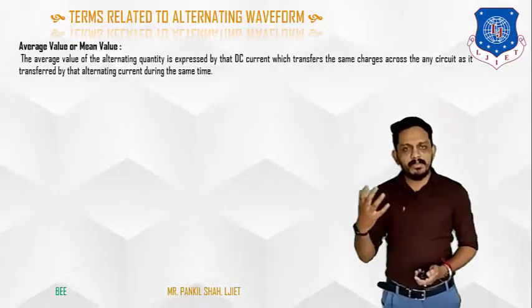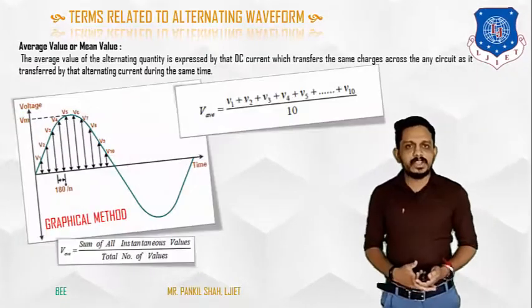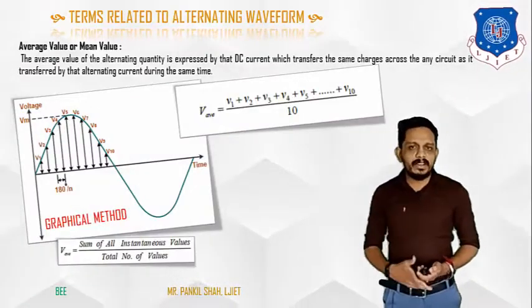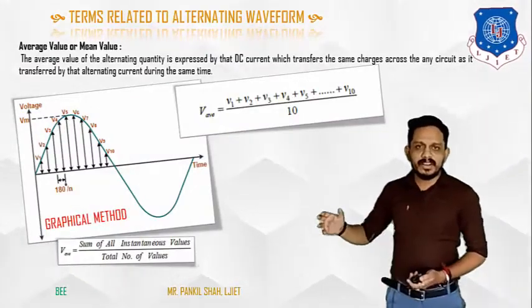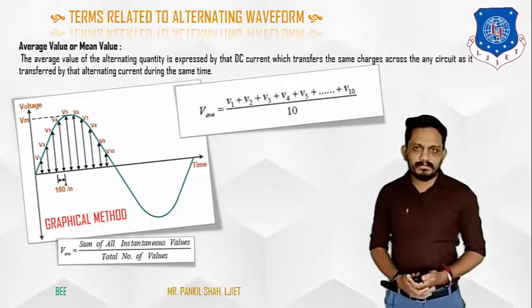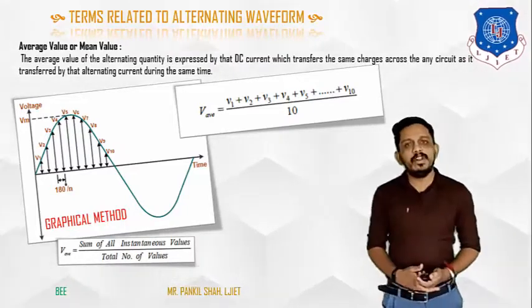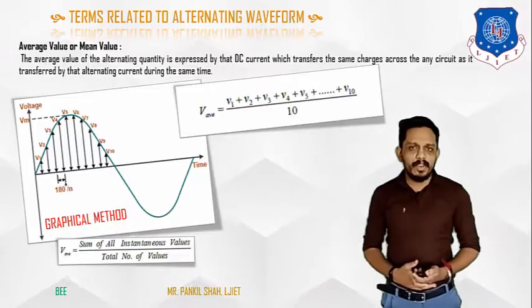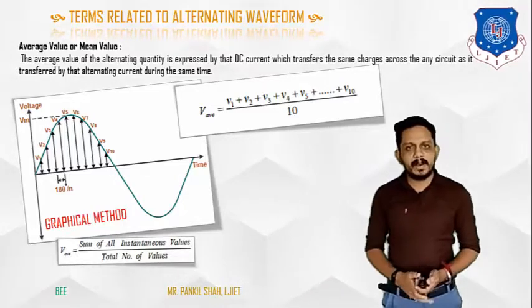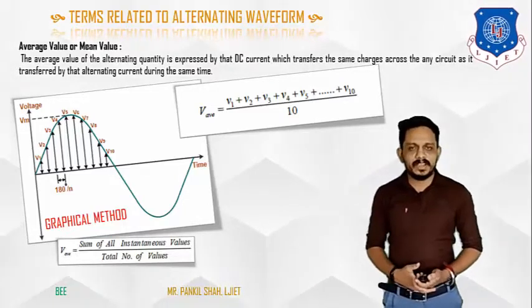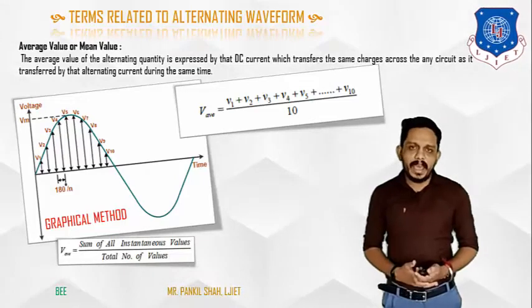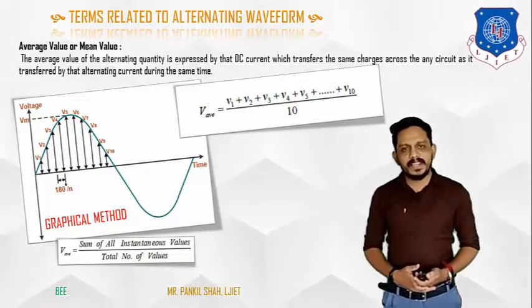We need to derive the equation of this average value. For deriving it, first consider the graph. This is the graph of a sinusoidal waveform, which has one positive half cycle and one negative half cycle. We cannot find the average value for one complete cycle. Why?